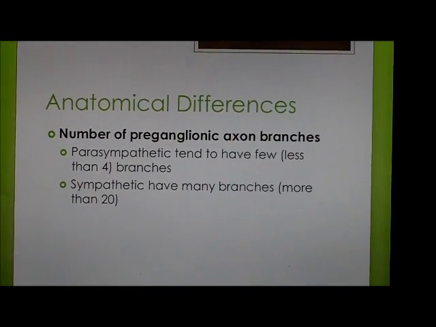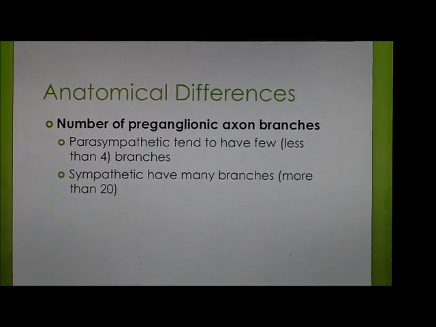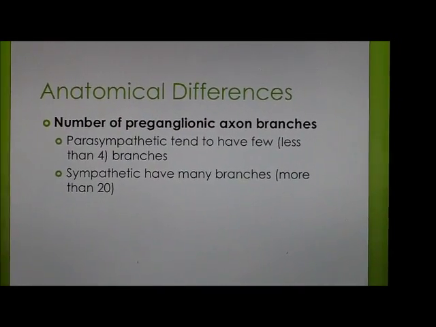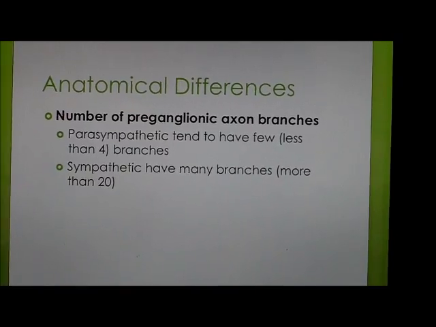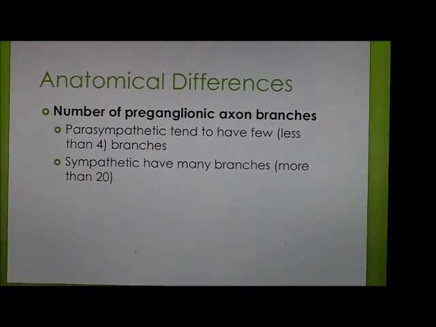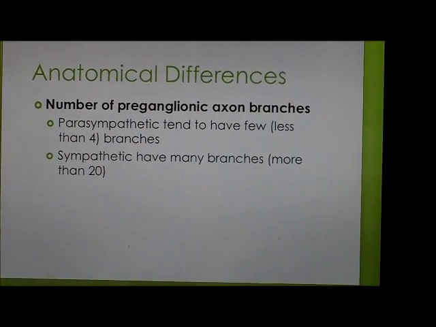They also differ in number of preganglionic axon branches. Your parasympathetic division tends to have few branches, while your sympathetic has many more branches. Your sympathetic system may have more than 20, while your parasympathetic has less than 4.